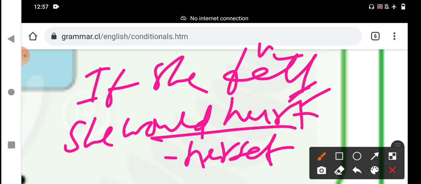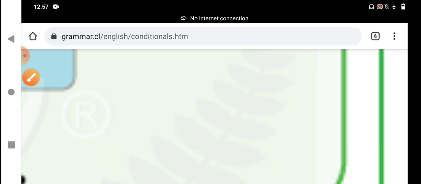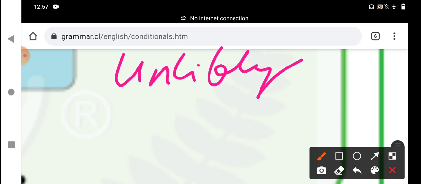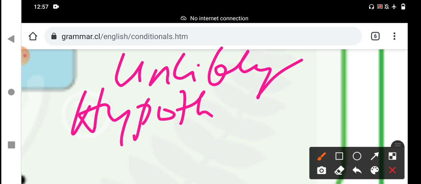If condition, the second type is the unlikely condition. You should understand that one. Unlikely condition, and hypothetical condition. What is the meaning of the hypothetical condition? Hypothetical means it is an imagined condition, suggested but perhaps not really happening.